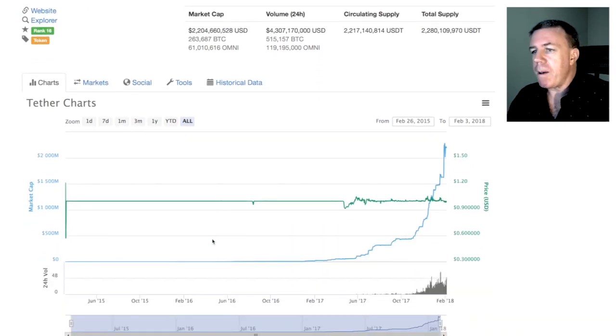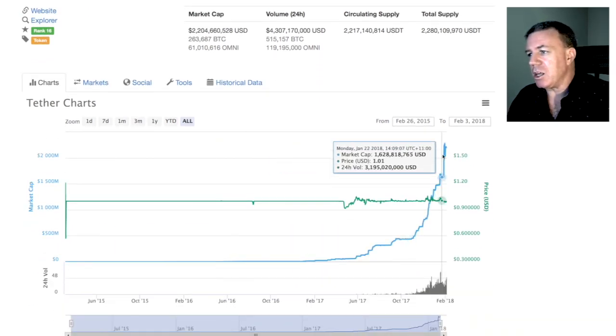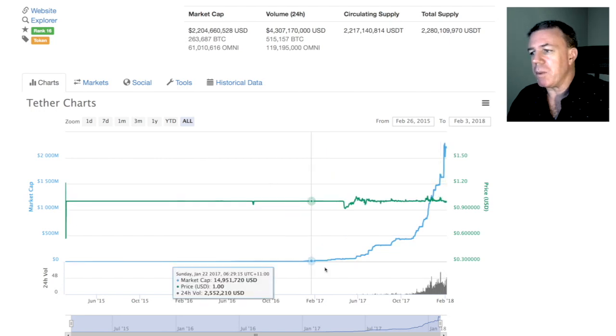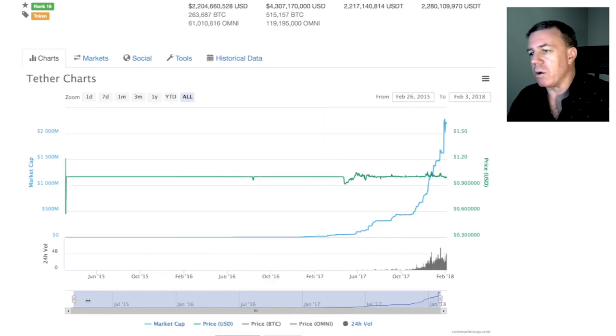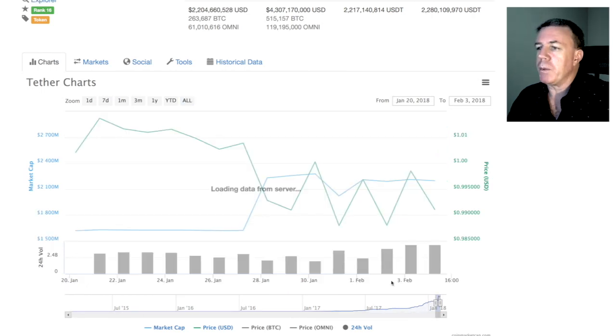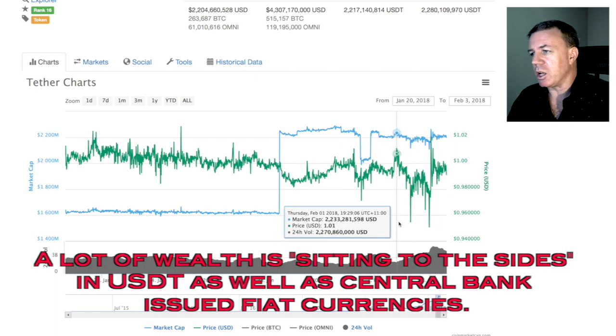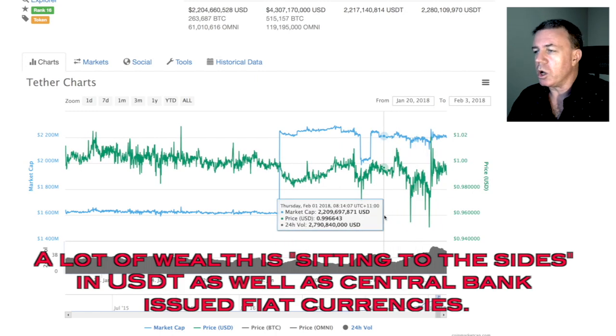know what's going to come of that, but lately there has been a huge spike in the amount of wealth that's been put into Tether, and I would say this is a reflection across the exchanges of people putting their money aside into US dollars and so forth, depending on where you are in the world, on your exchange, to put it into that central bank fiat currency to basically put it to the side, if you will, and then later as the bull market comes on, much of that money would probably flow back into cryptocurrency. So a lot of it would be sitting on the side right now.